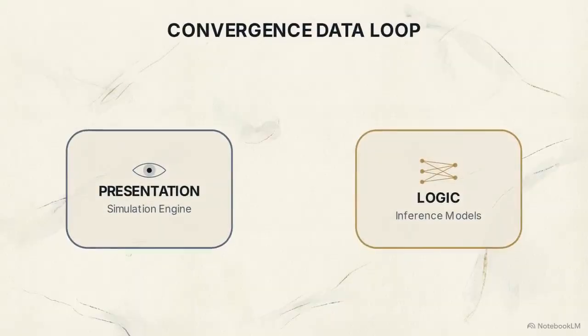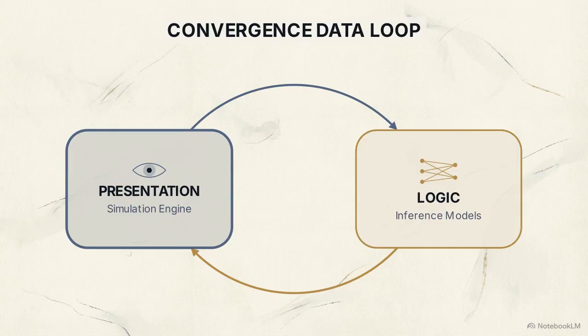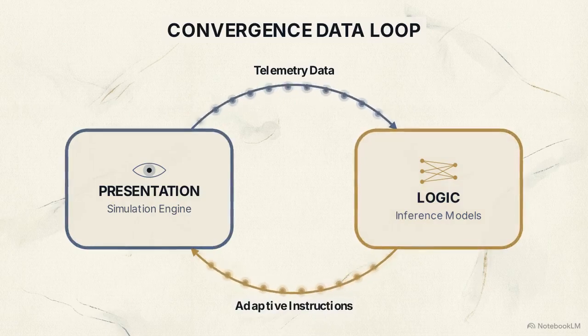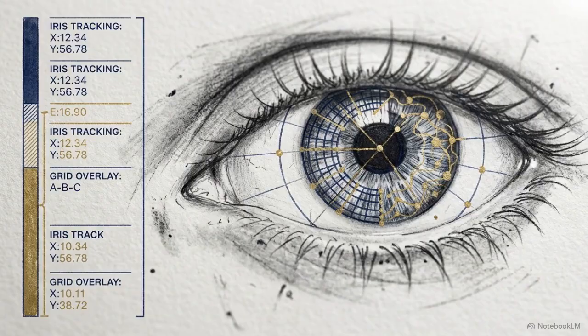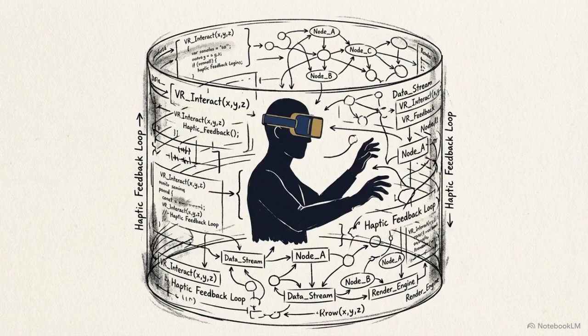This creates a continuous convergence data loop. The rendering engines generate the simulation, while the inference models analyze the user's reaction to it, creating an infinite feed between presentation and logic. High-stakes fields are already deploying this architecture. In autonomous systems and medical training, the software trains human operators by analyzing and reacting to their micromovements. This architecture places the human operator directly inside the software's execution loop.